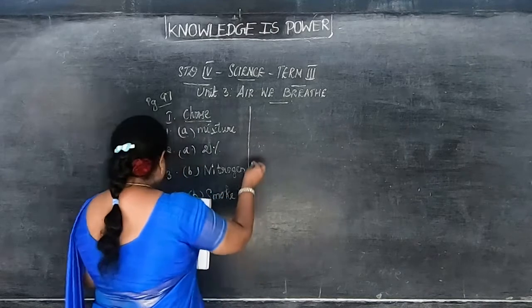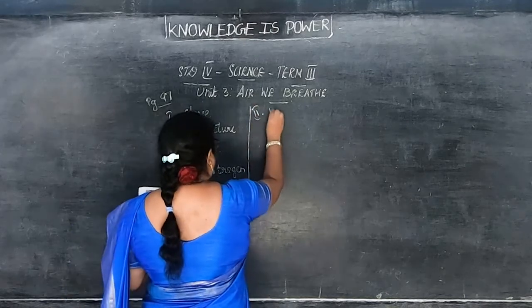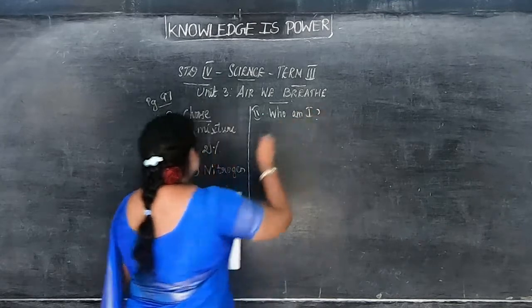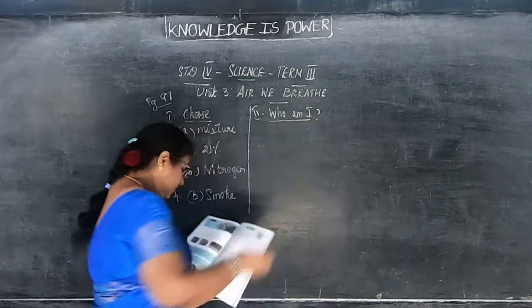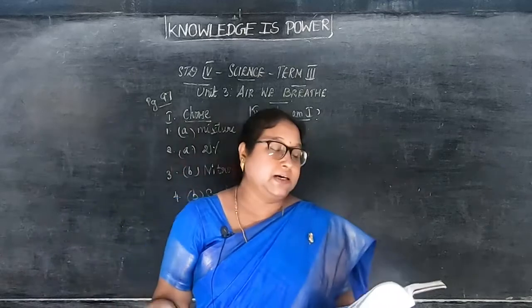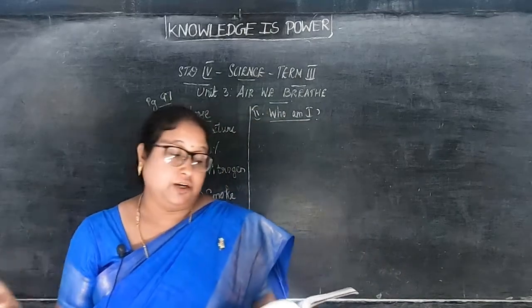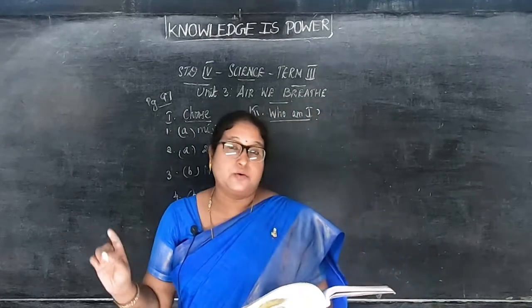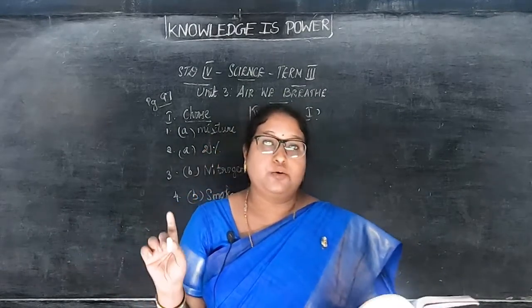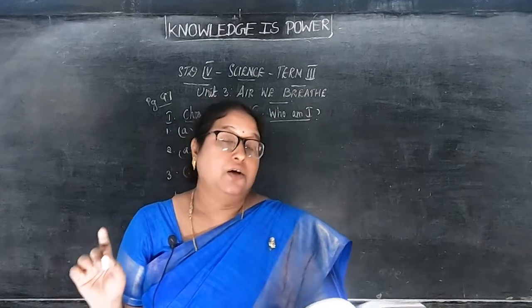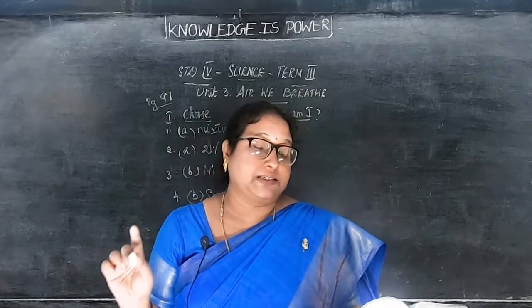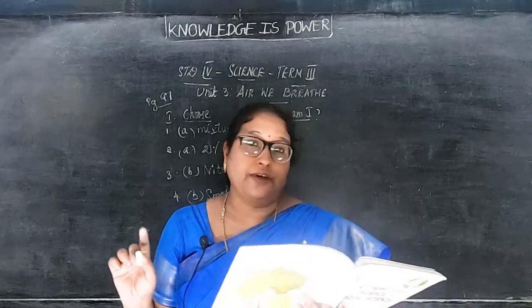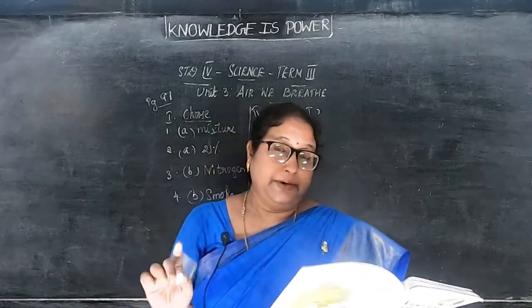Okay, we are seeing the next one, number 2. Who am I? So choose. We are seeing what to choose once again, repeat children. First one, air is A, the answer, mixture. Second, percentage of oxygen in air is about dash, that is A, 21%. Third, root nodules of some plants contain B, nitrogen. The major cause of air pollution is B, smoke.